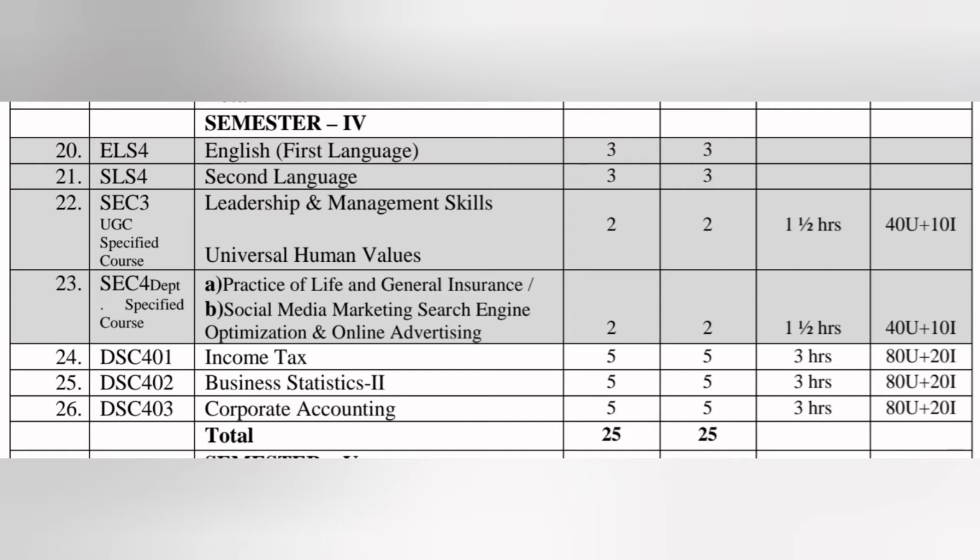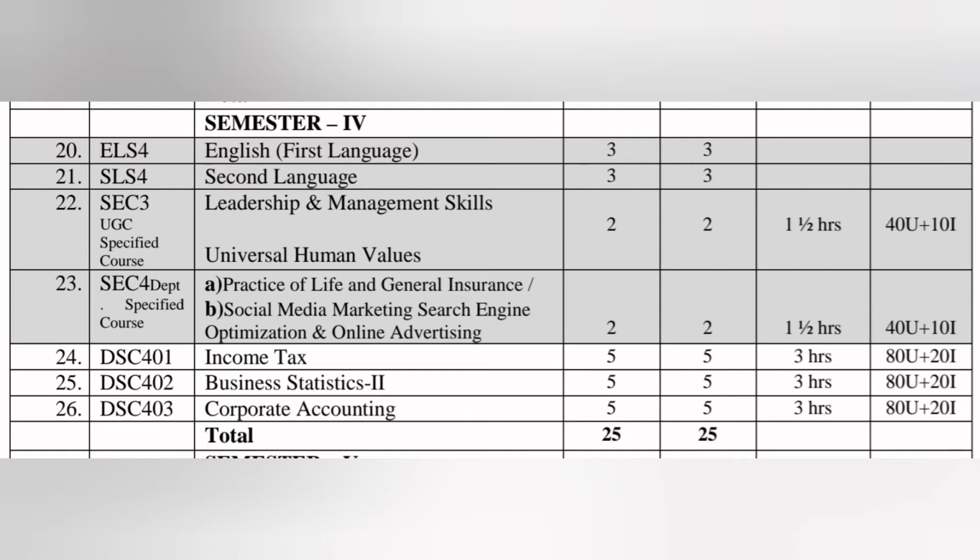Exam duration is 3 hours, but due to COVID-19 it is reduced to 2 hours, and total marks for this subject is 100 out of 100, 80 for semester exams, 20 for internal exams.